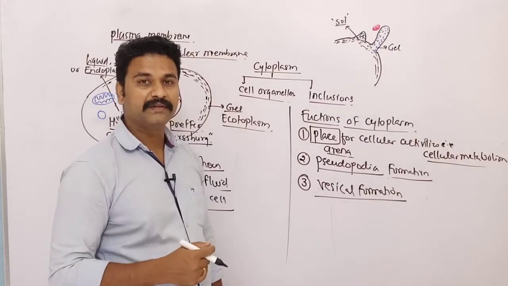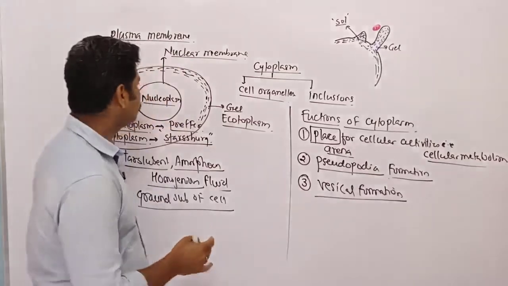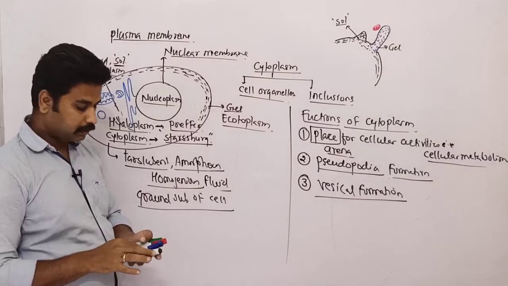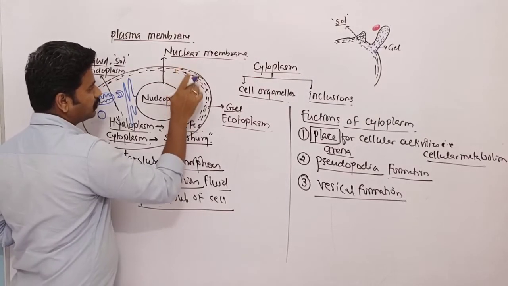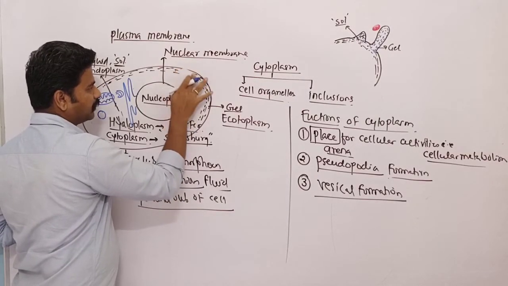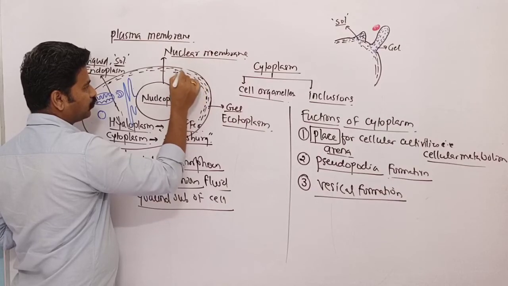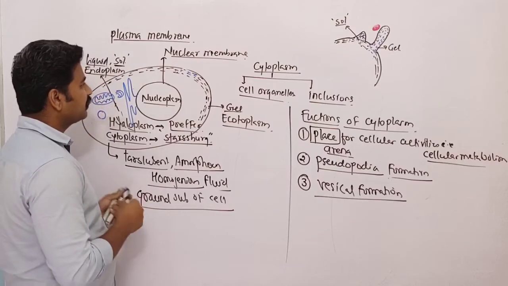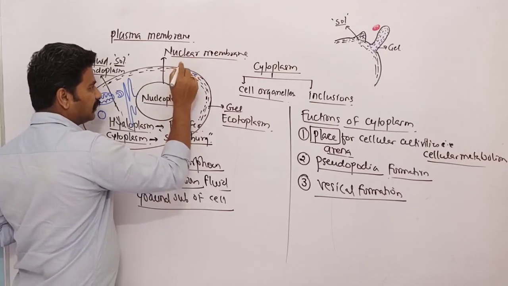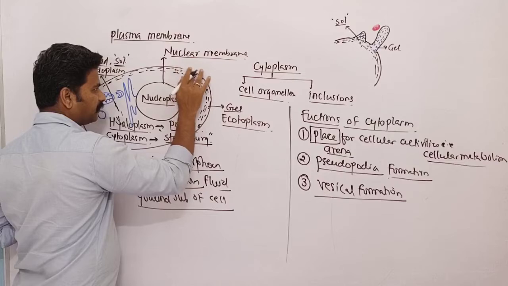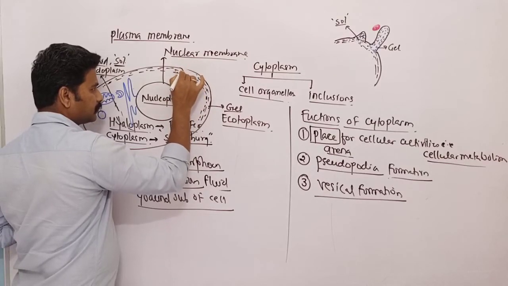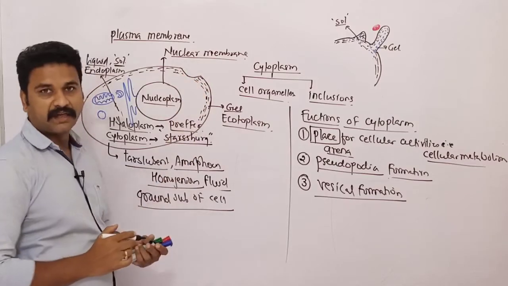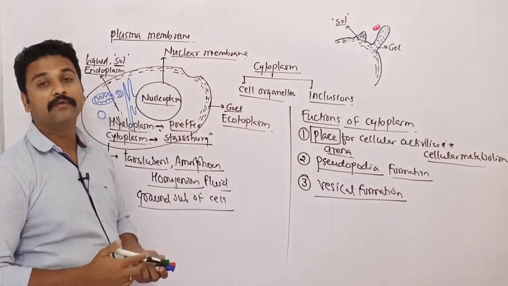So for forming the vesicle, the cell will convert the gel-like substance into sol-like substance, and due to formation of sol, suppose this is a gel ectoplasm and it will get converted into sol endoplasm. So here the substance has become liquid. So this plasma membrane will shrink inside due to presence of liquid substance. So it will indent like this, and this will help the cell in formation of vesicle.